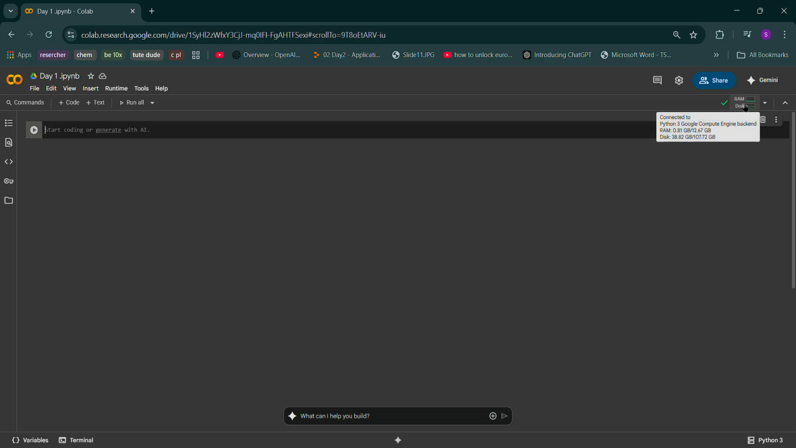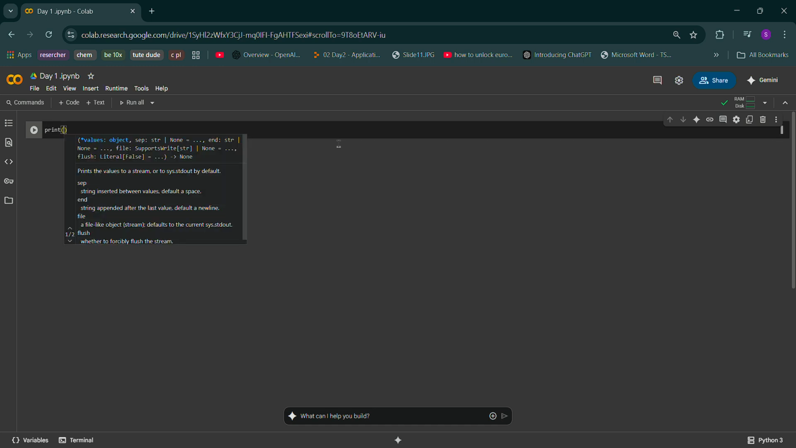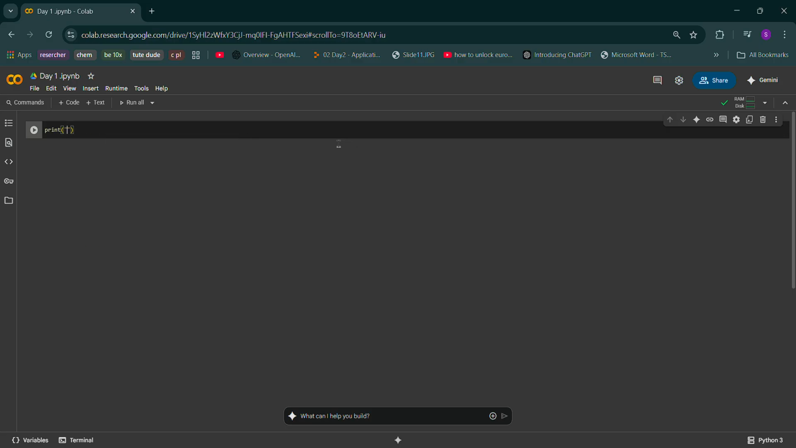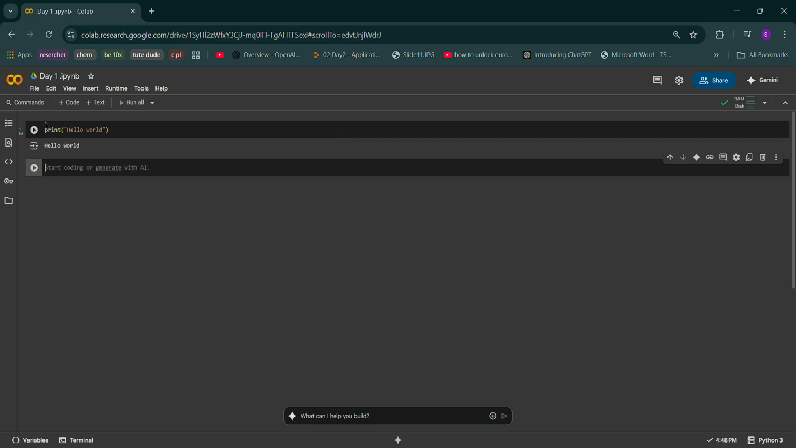As a tradition of every program, we start by writing print, bracket, and let us write Hello World, and shift and enter. You can either run from here, or after writing your code, hold shift plus enter, and your code will run and give you output. You can either click the button or press shift and enter.